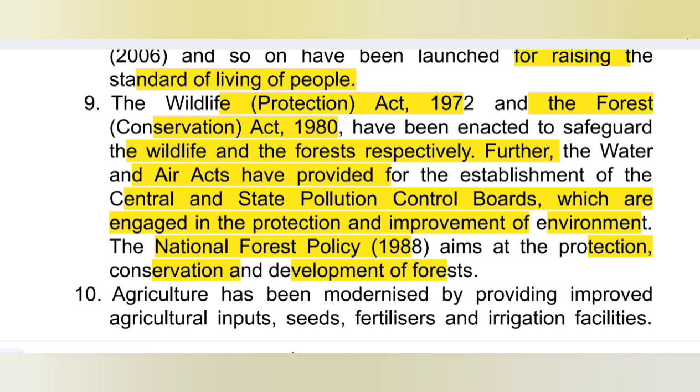So Article 48A was added after the 42nd Amendment Act 1976, to protect and improve the environment and to safeguard forest and wildlife. So for this the Wildlife Protection Act 1972 and Forest Conservation Act 1980 were passed, to safeguard the wildlife and forest respectively.